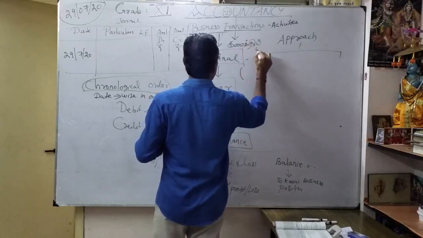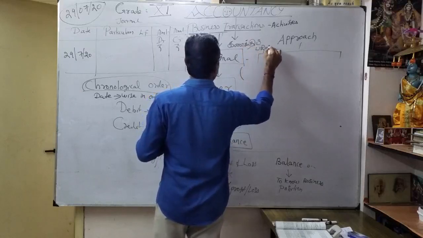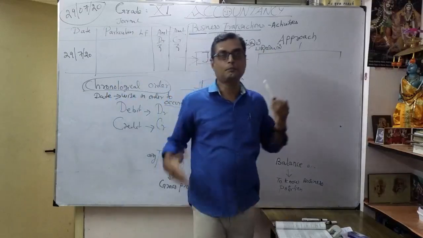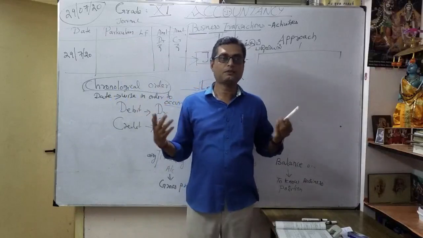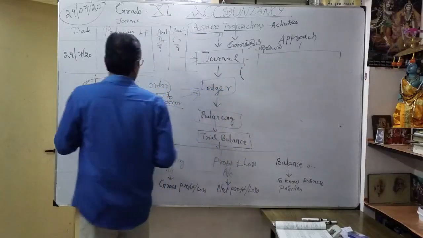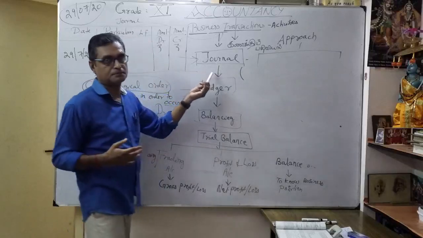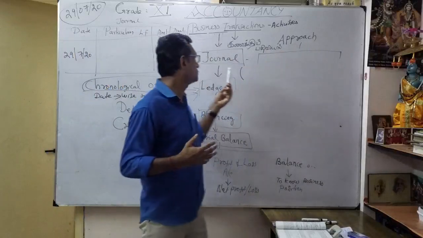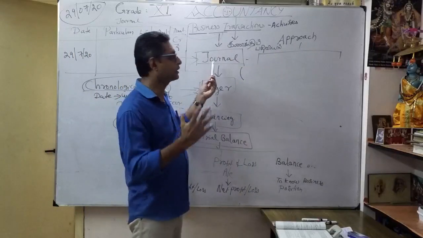Kanakku Padiviyal. That means what? Maths, you know, Kanak. Numbers. They are all expressed in terms of money, correct? Numbers. So how we are going to record, correct? You want to record in the journal entry. That's what is called Kanakku Padiviyal. As an approach, how to do? What are the approach? You want to do journal entries.